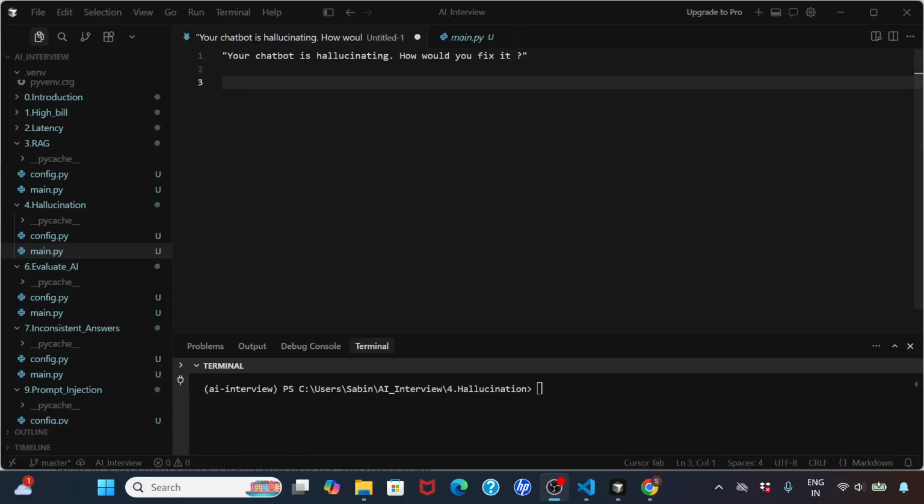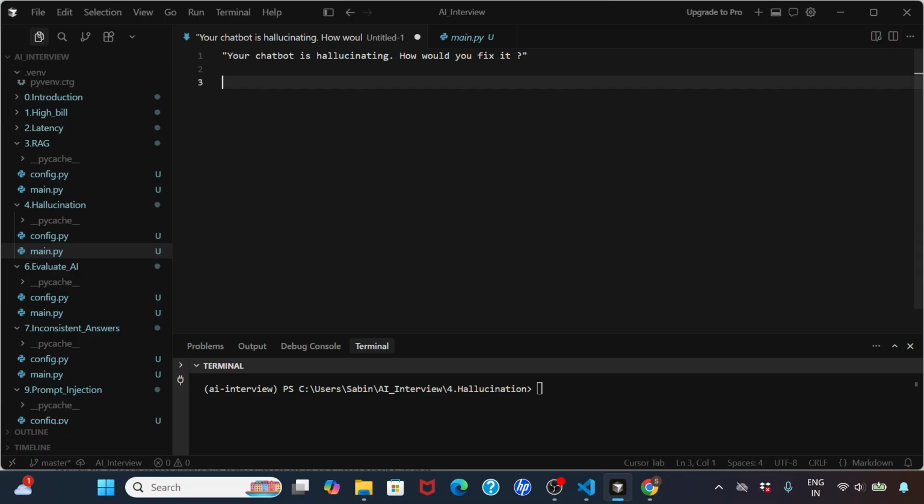Your chatbot is hallucinating, and how would you fix it? This is again one of the very common interview questions because you will hear this word hallucinating a lot of times. Let's understand what hallucination is in simple terms. You ask a question and the model gives you an answer in a very confident way, but it is a wrong answer. It thinks it is the right answer, but it ends up giving the wrong answer.